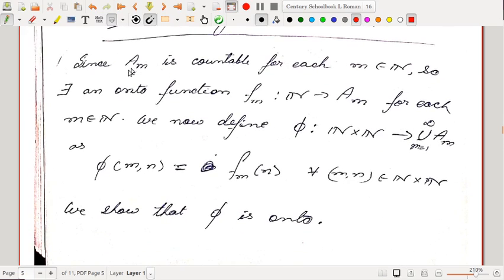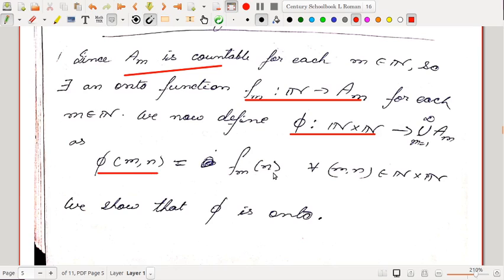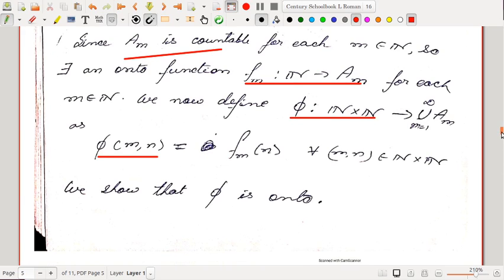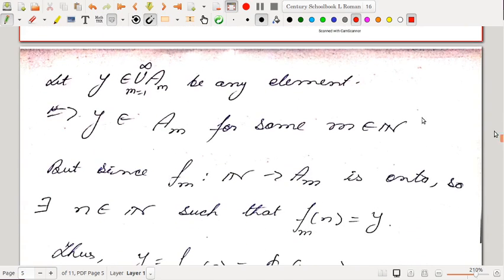Since A_m is countable for each m belonging to the natural numbers, there exists an onto function f_m from N to A_m for each m. For each m we will get an onto function, because we already have the equivalent criterion for countability. So we define one function phi from N cross N to the union of these sets as phi of (m, n) equals f_m of n. This is the image of n under f_m. Like that. So we show that phi is an onto map. So how to show that it is onto?